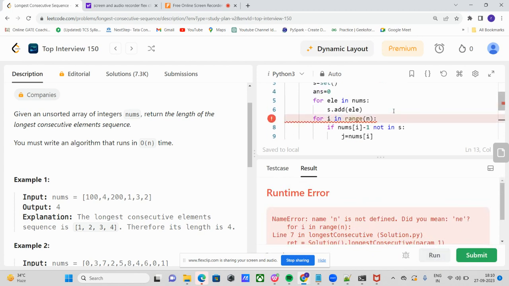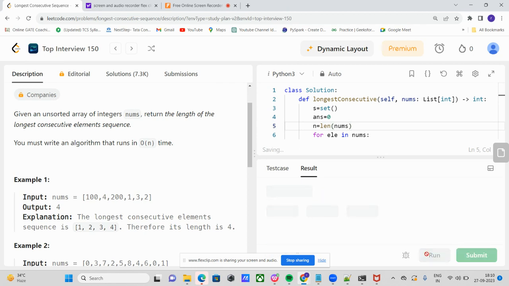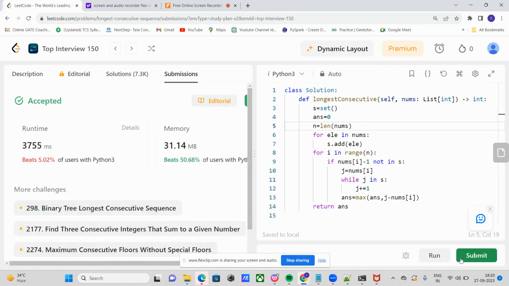Yeah, n is not defined, so we can define our n. Yeah, our code works, so we can submit our code. Yeah, our code works.